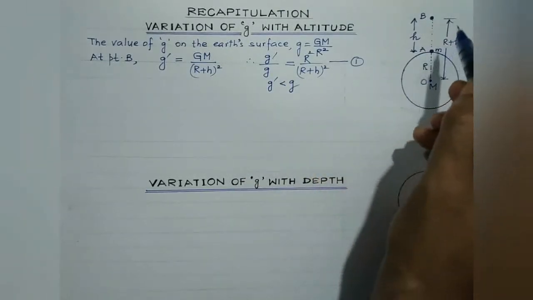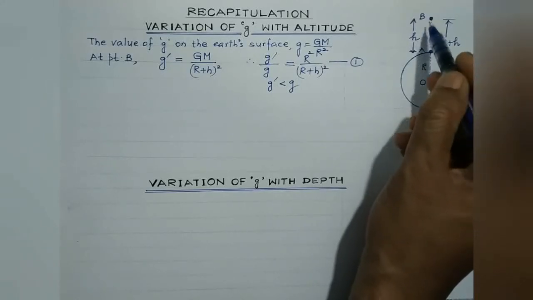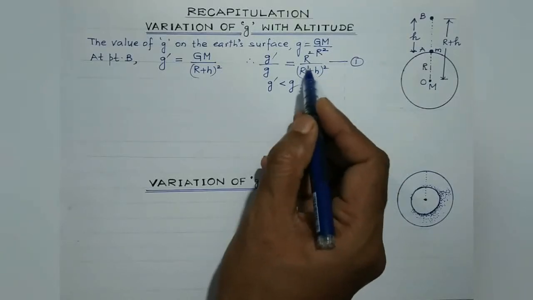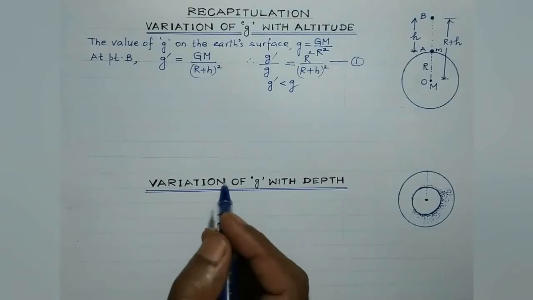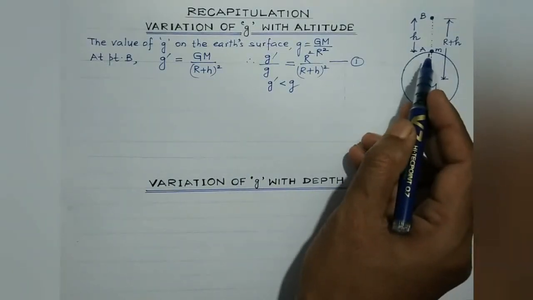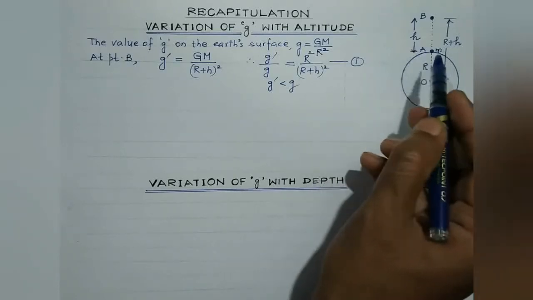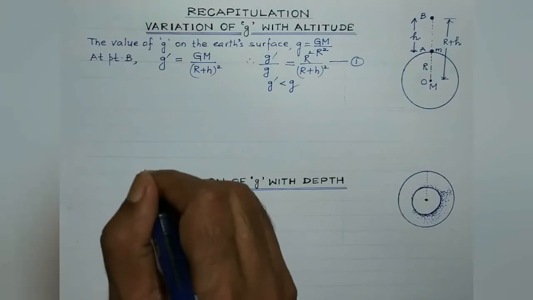That is, the value of acceleration due to gravity decreases with the increase in the height. As the value of h increases, the denominator increases, and accordingly g dash will become lesser and lesser. So at a point on the earth's surface, the value of acceleration due to gravity is maximum, and as the height is increased, the value of small g keeps on decreasing, right?